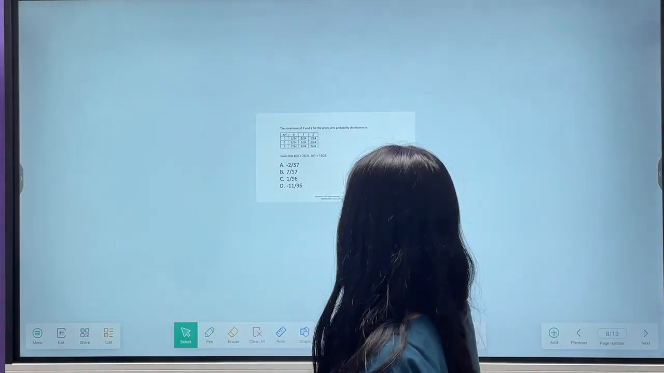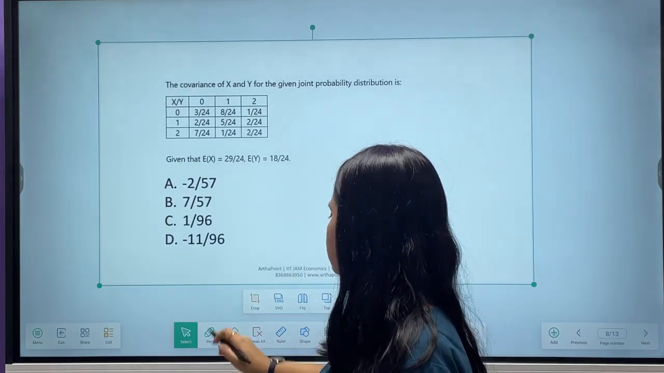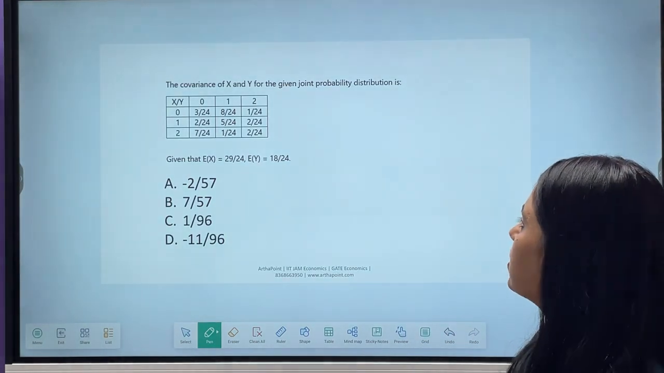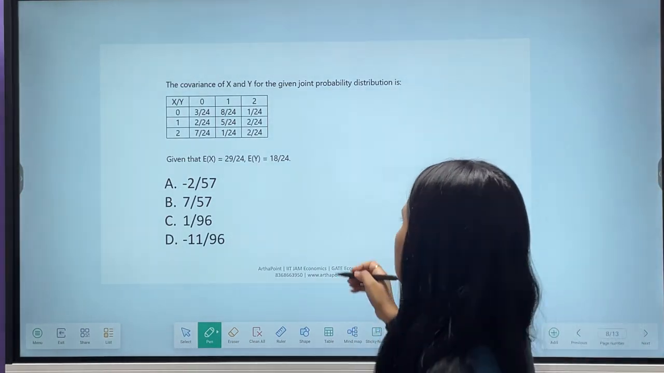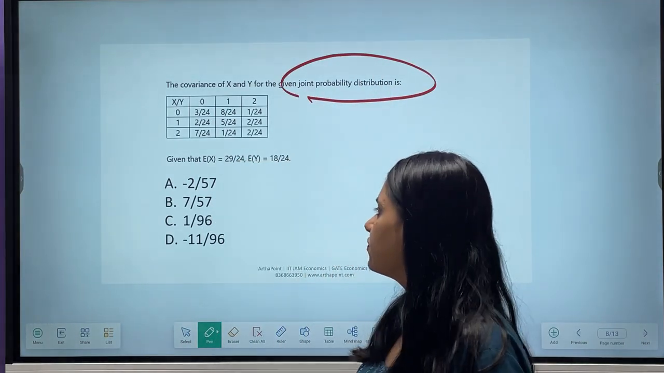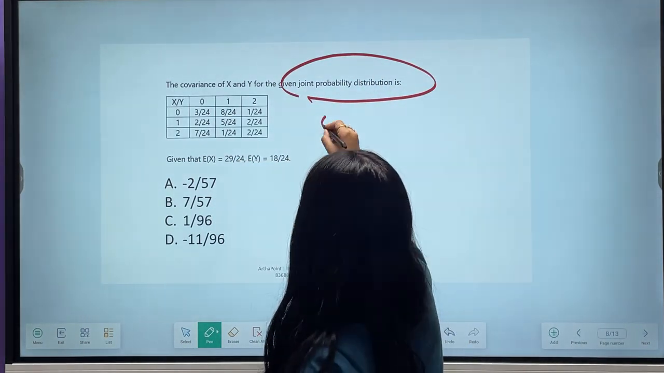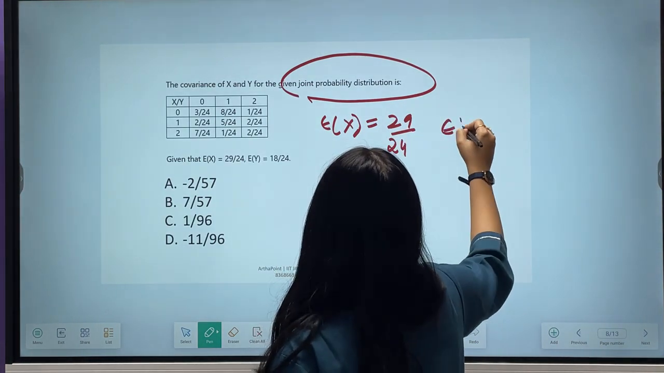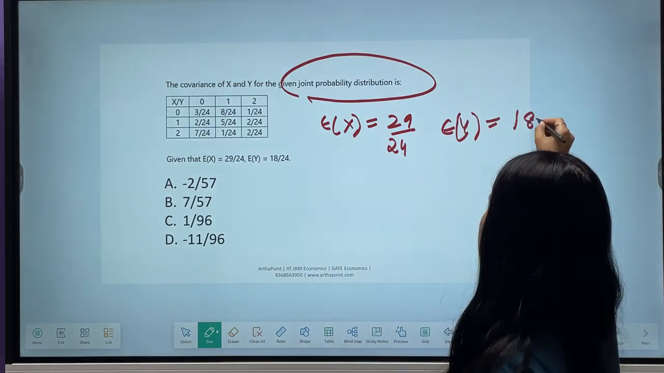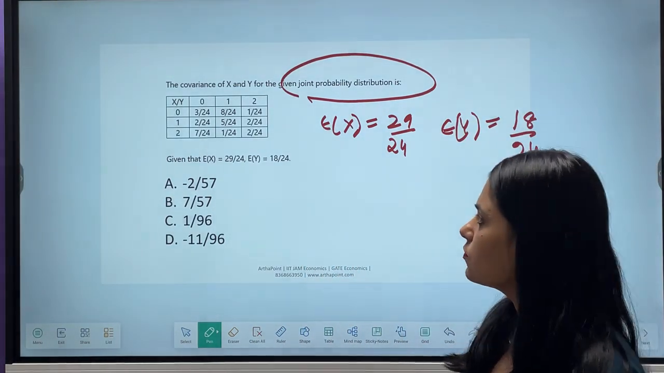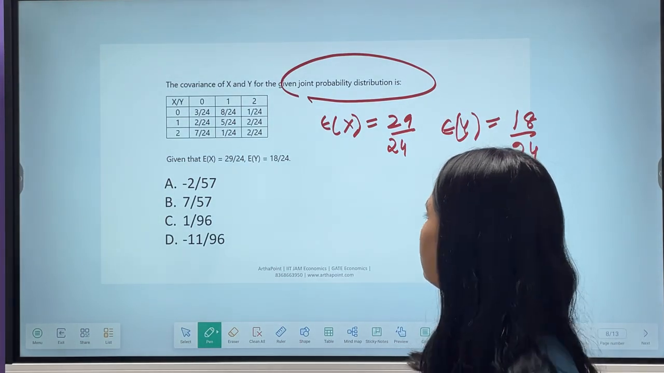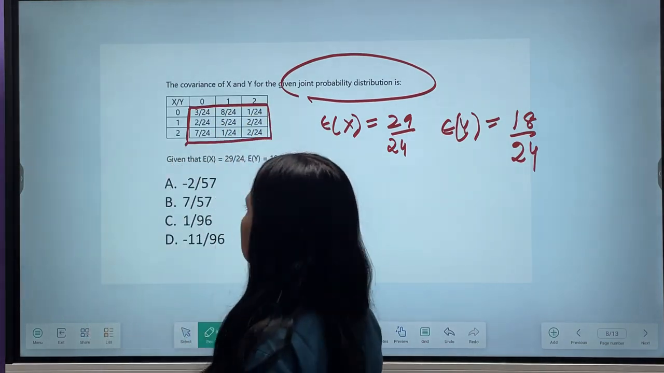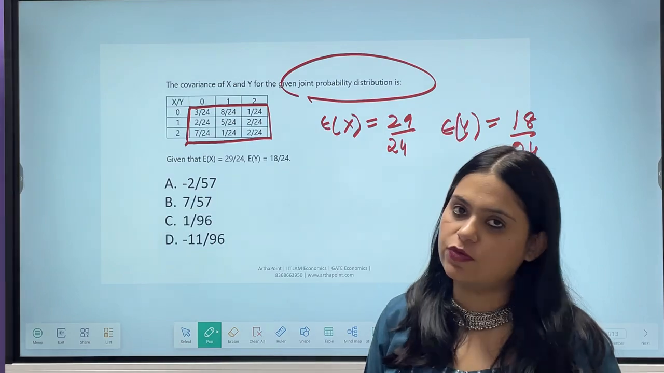Read it out. Try to do it yourself first. The covariance of x and y for a given joint probability distribution is given by, and you are given that E of x is equal to 29 by 24 and E of y is 18 by 24. And you are given these probabilities. A table is given as the joint PDF. You have to find the covariance.